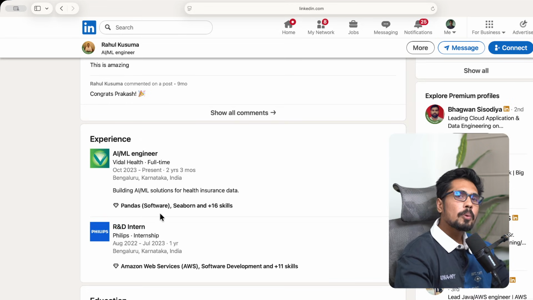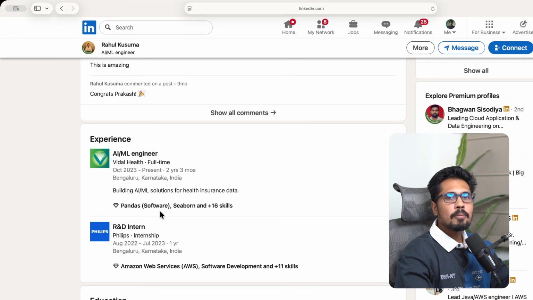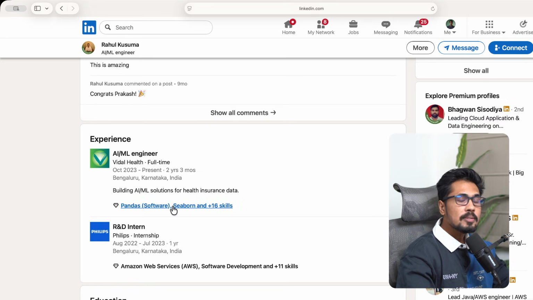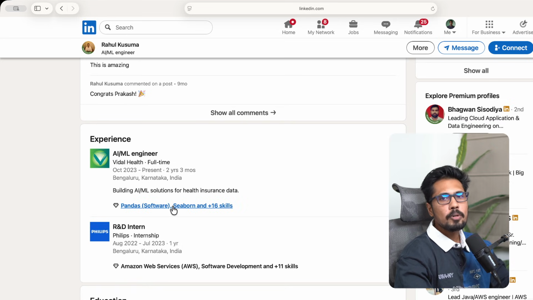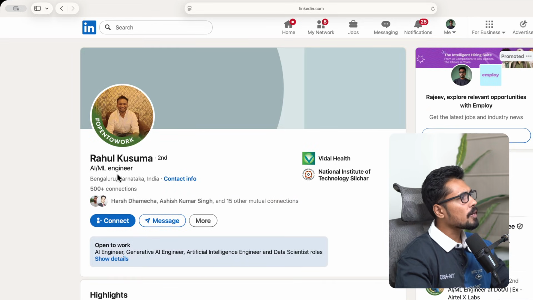So how is one going to know whether he really has a skill, or he just has knowledge or a certification? It is through the experience, through the roles and responsibilities under that. So what skills he used. Based on that, we are able to make sure whether he is a relevant match or not. And why is this guy's profile shortlisted? Because of the keyword he has, AIML,